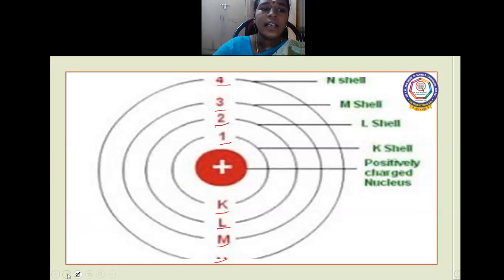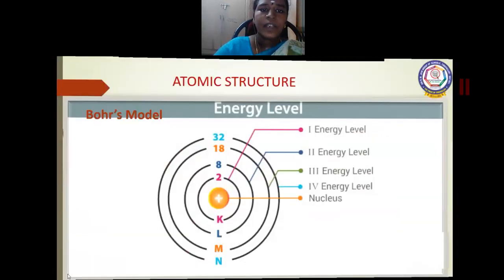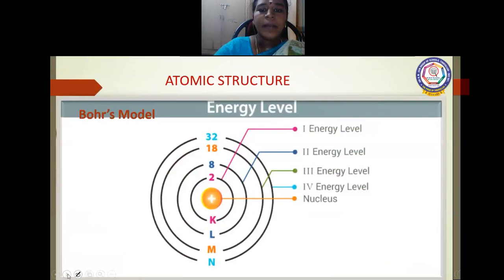So electrons are arranged in orbits. You can see here K, L, M, N, the first, second, third and fourth shells, and inside is the nucleus present.